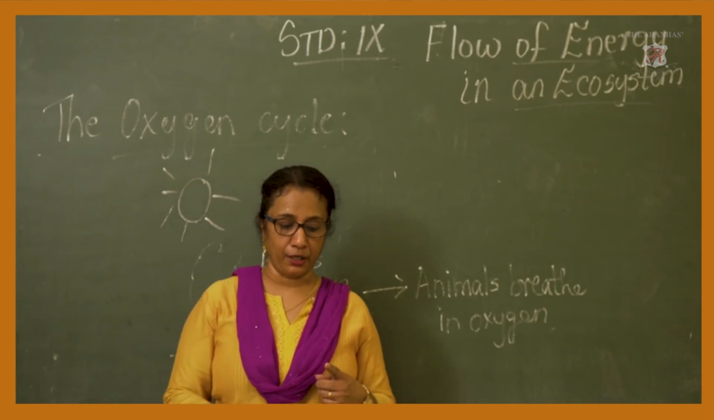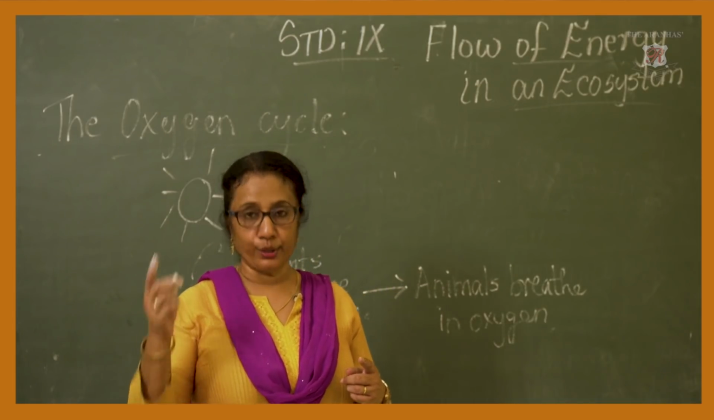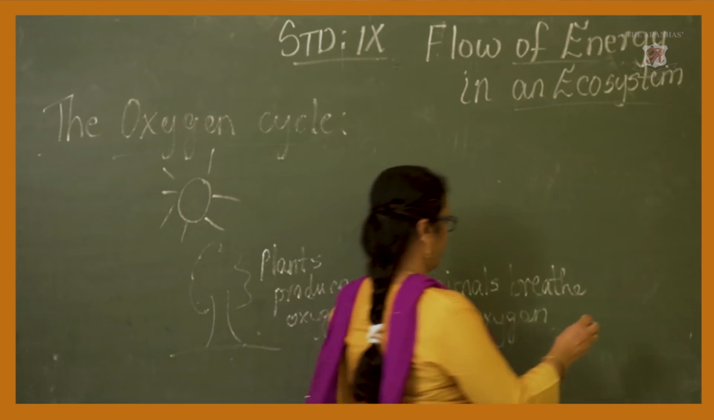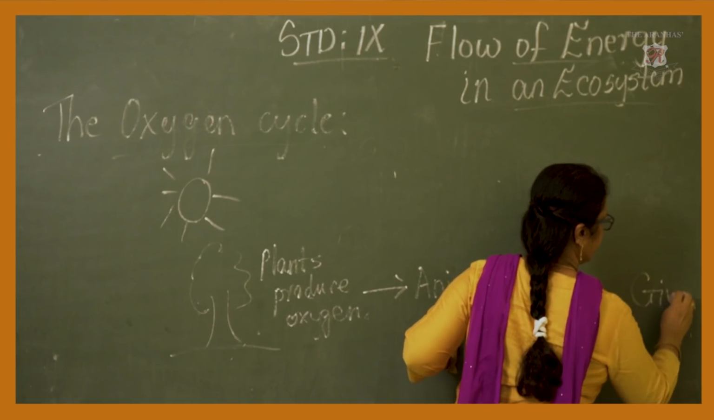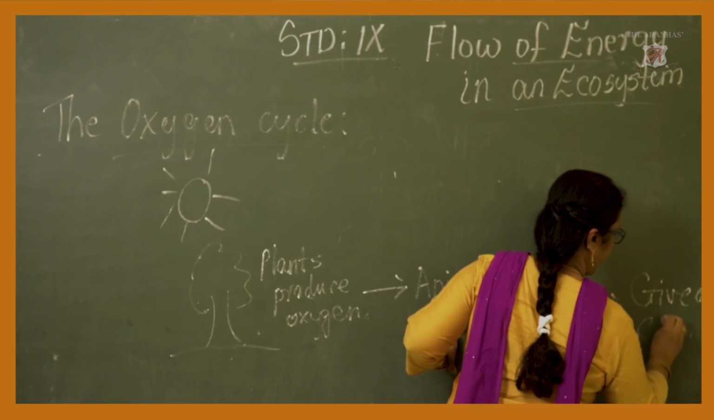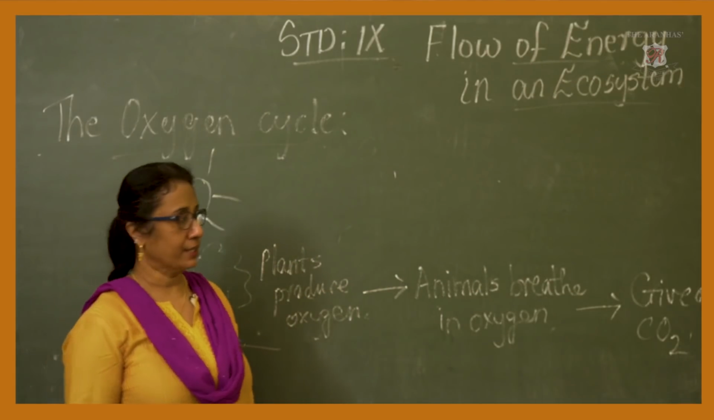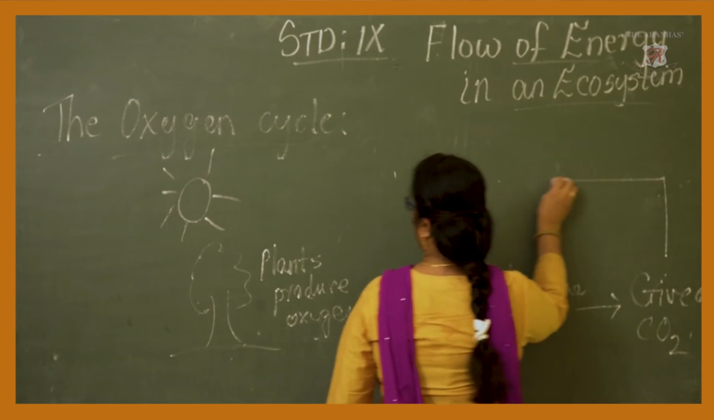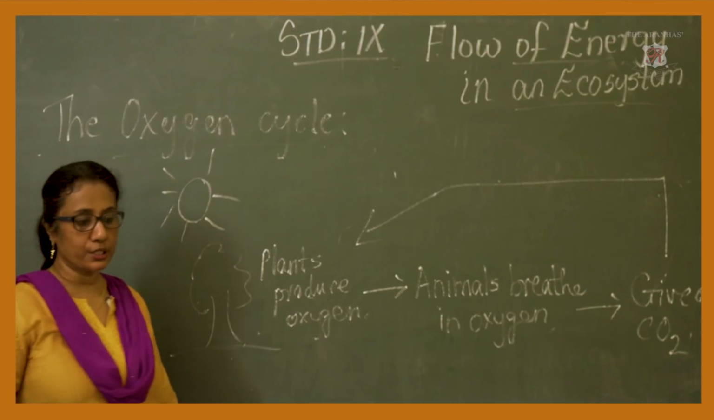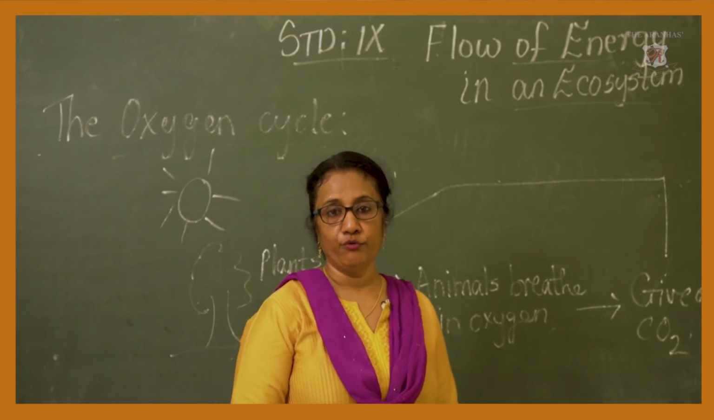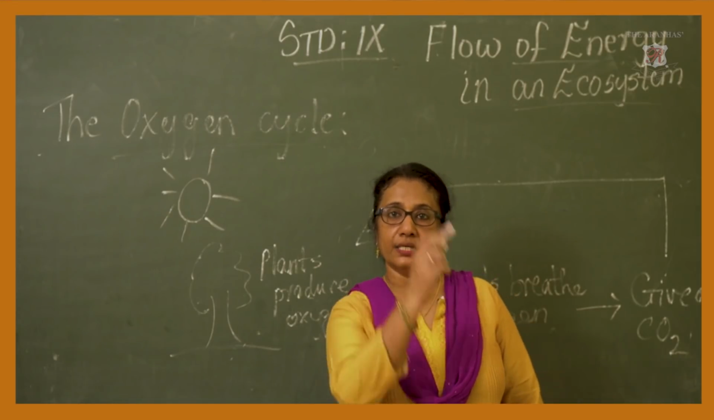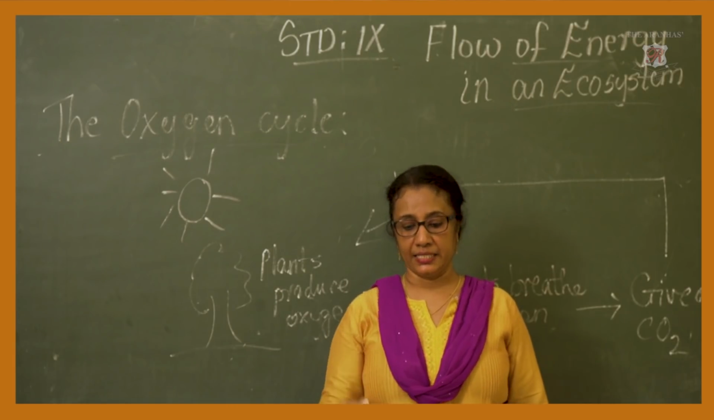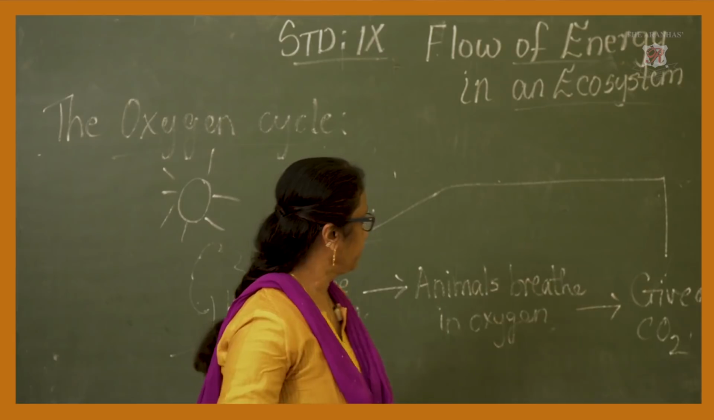Again the plants absorb this carbon dioxide and produce food material. Now, I told you animals breathe in oxygen and give out carbon dioxide, and this carbon dioxide is used again by the plants to prepare their own food material. Am I correct? So, is this a cyclical process going on in the atmosphere? If you see, the answer is yes.